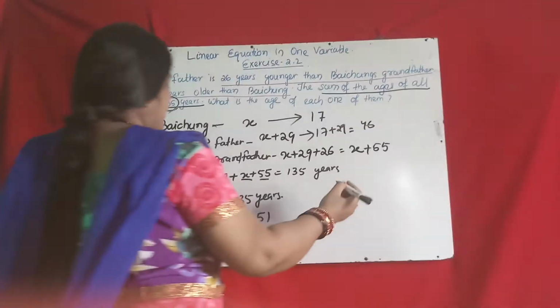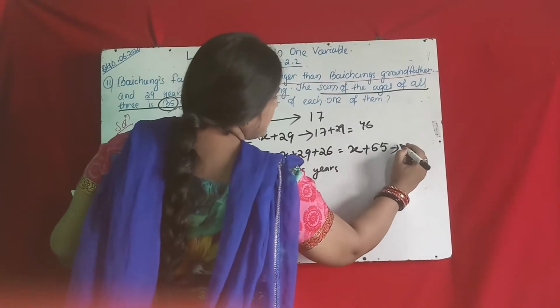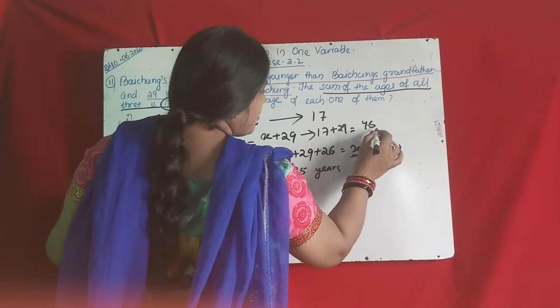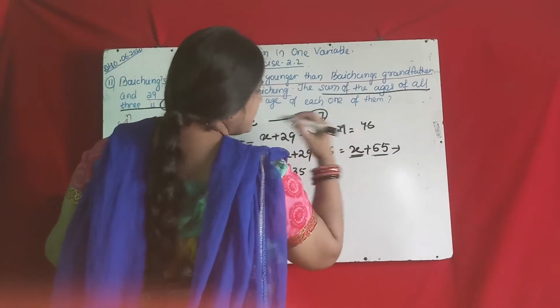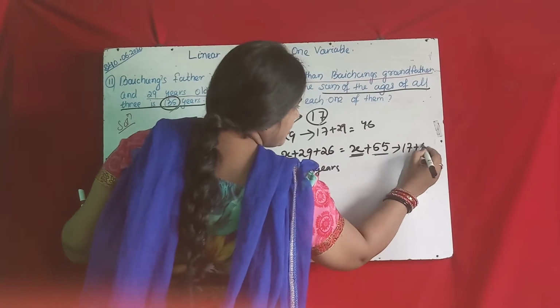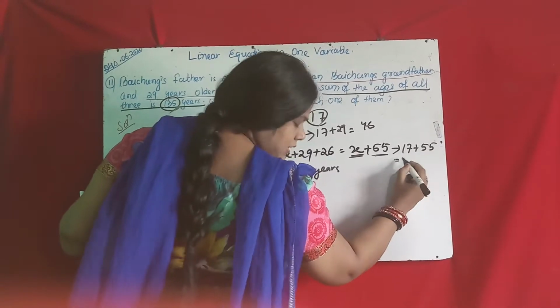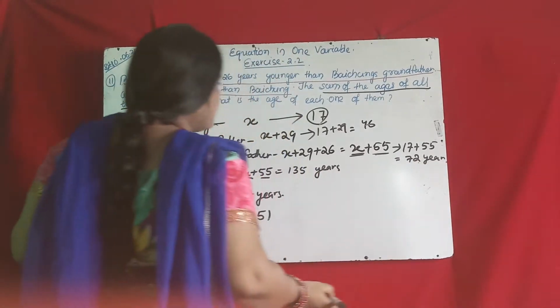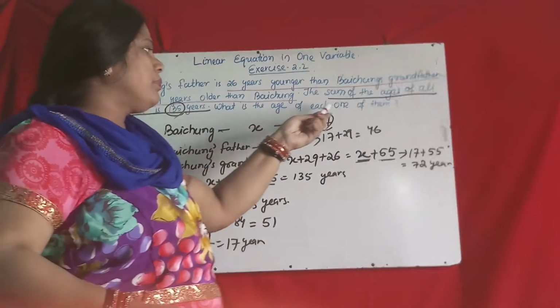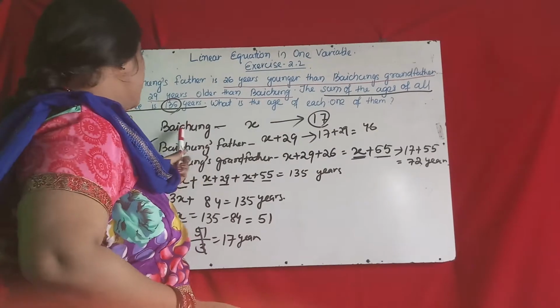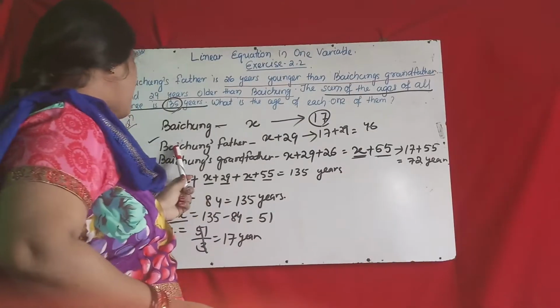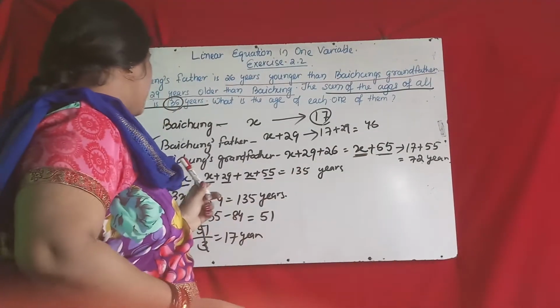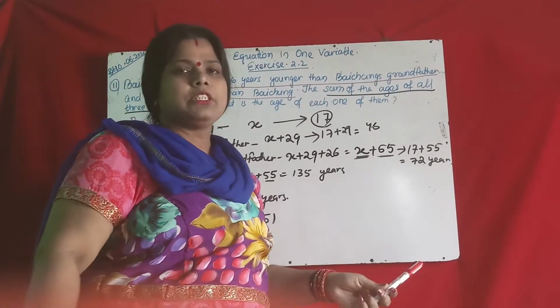Then Baichung's grandfather, X plus 55. X is 17, 17 plus 55. So what is the age of each one of them? Age of Baichung is 17, Baichung's father 46, Baichung's grandfather is 72 years.